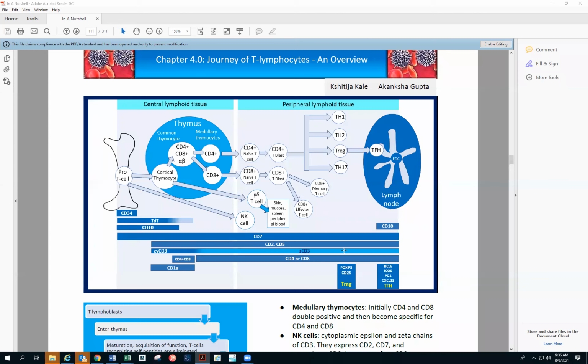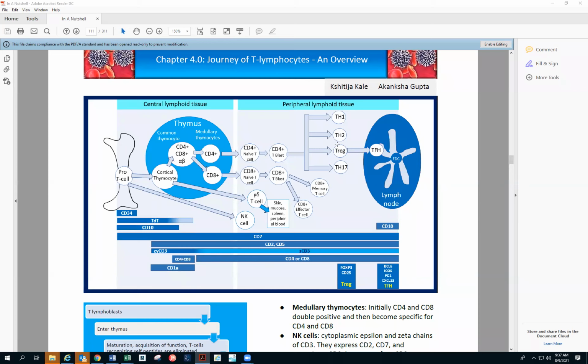CD7 is the pan T cell marker, present in all the T cell lineage unless it is down-regulated in the lymphomas. CD2 comes in at the cortical thymocyte stage, and CD2 and CD5 go until the end. First there is cytoplasmic CD3 till the double positive cells, and then eventually surface CD3 is expressed. Initially there is a CD4, CD8 double positive cell, and then it becomes specific for CD4 or CD8. Till the cortical and double positive cell there is CD1a, and that's important here.